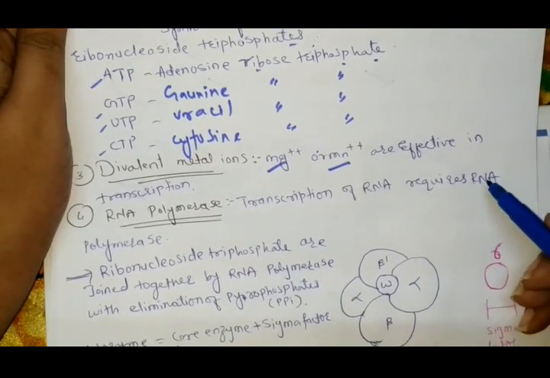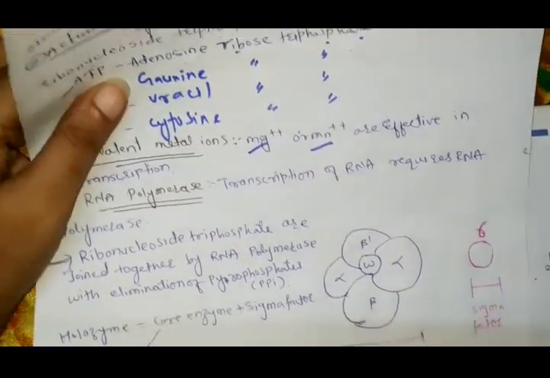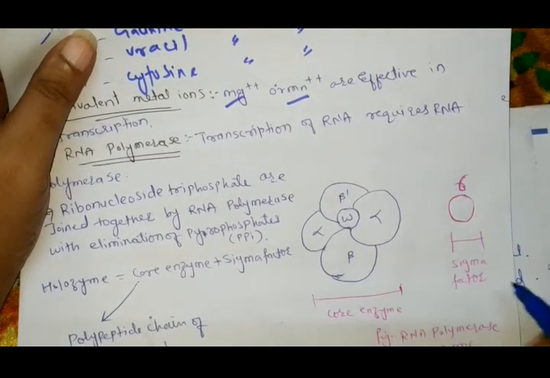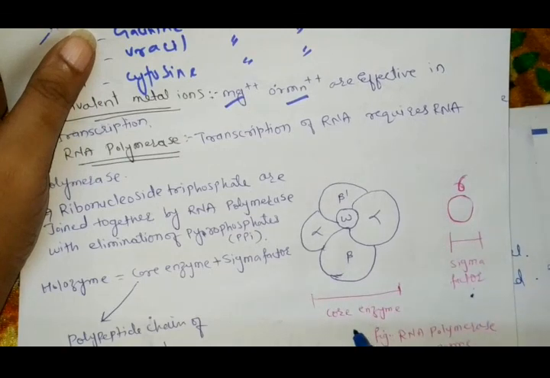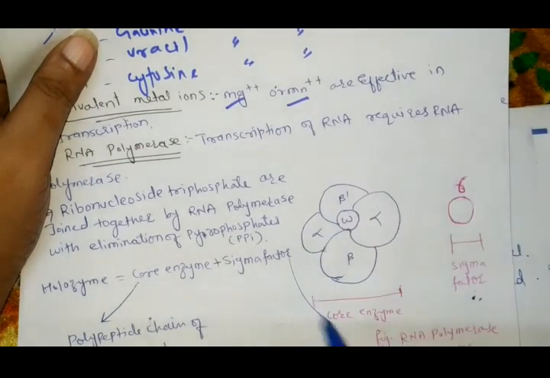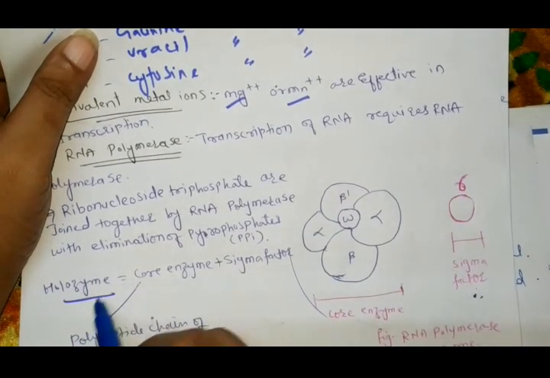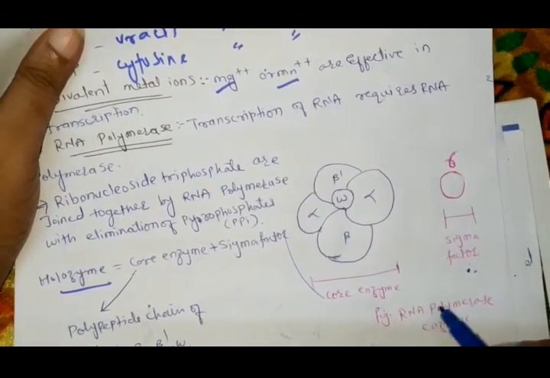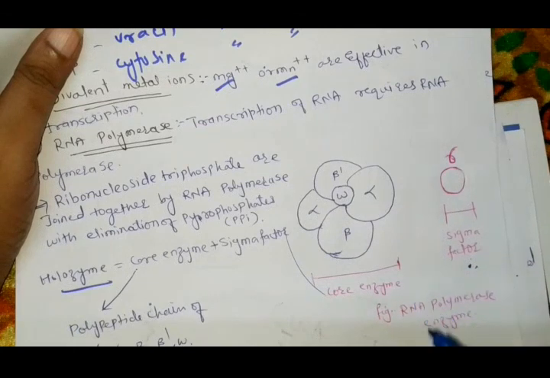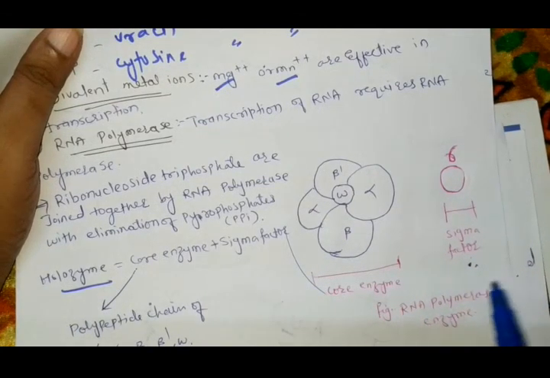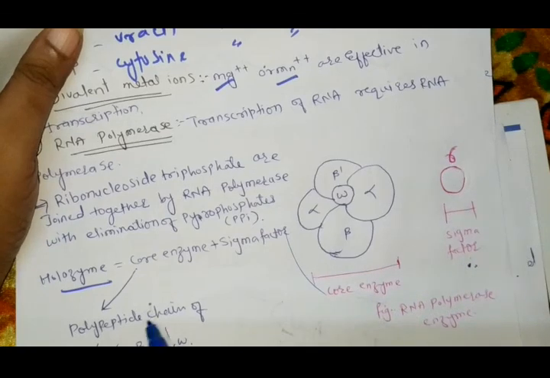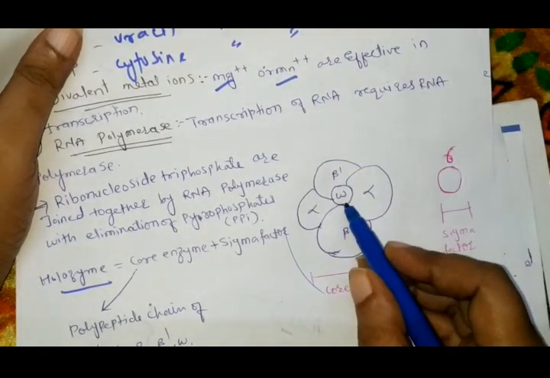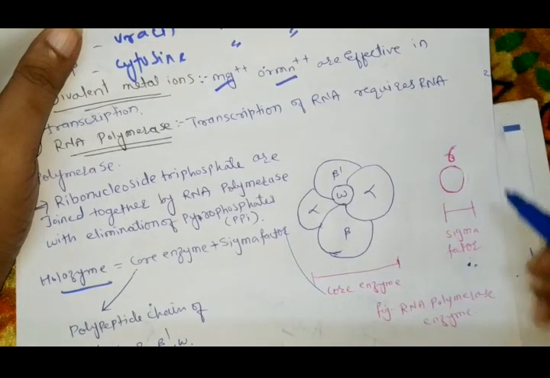Now this RNA polymerase consists of different parts. First of all, the core enzyme, and the second one is the sigma factor. The core enzyme and the sigma factor collectively are known as the holoenzyme, or the entire enzyme, and it helps in the transcription of RNA. The core enzyme consists of the polypeptide chains alpha, alpha, beta, beta dash and omega, and the sigma factor consists of only sigma.